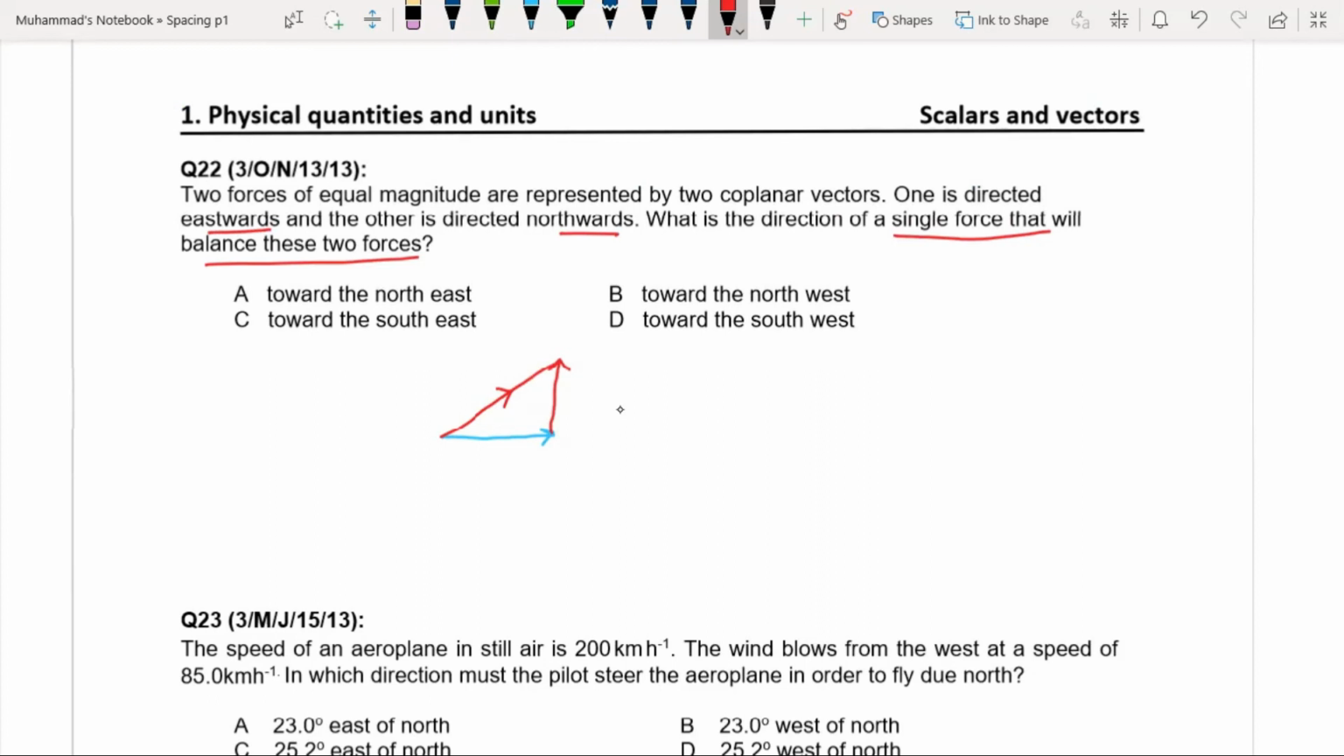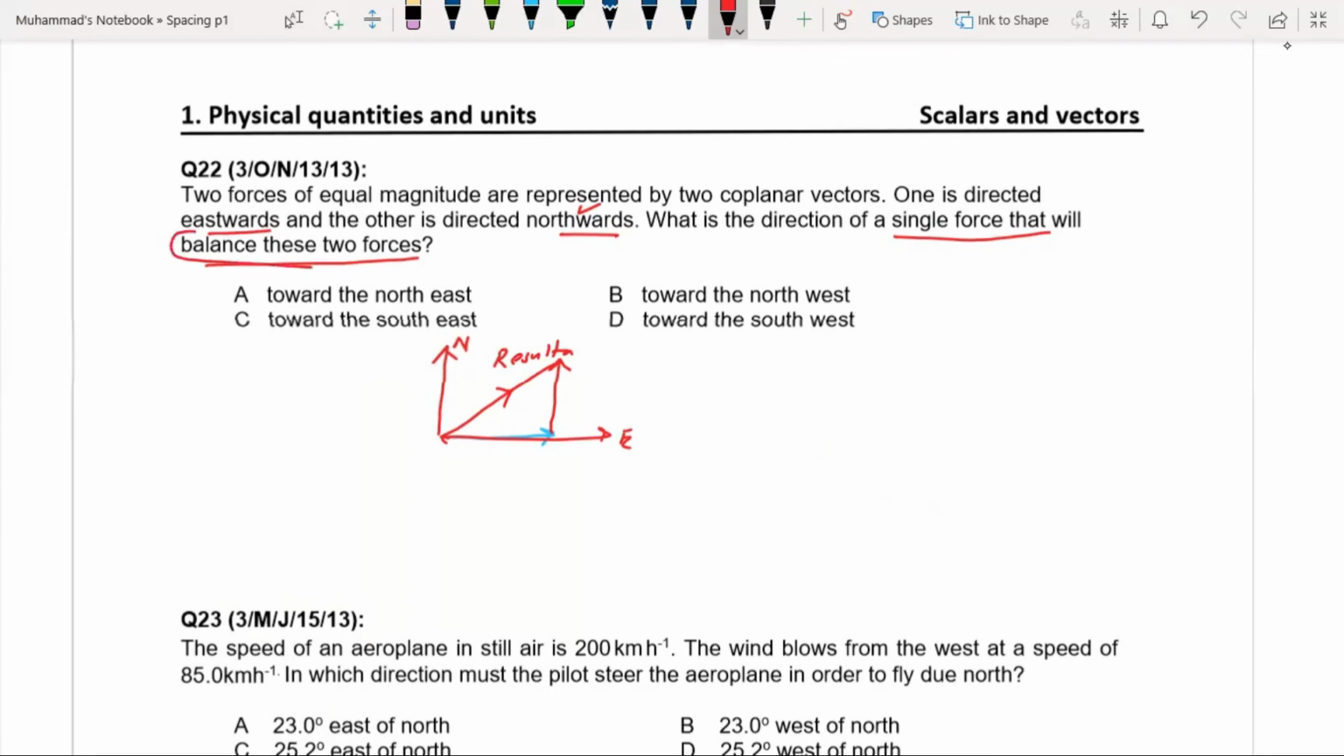You know that this is north and this is east. So one force is directed towards east and the other is directed towards north. The resultant of these two forces will be in this direction. This is the resultant. So the question states, what is the direction of the single force that will balance these two forces?